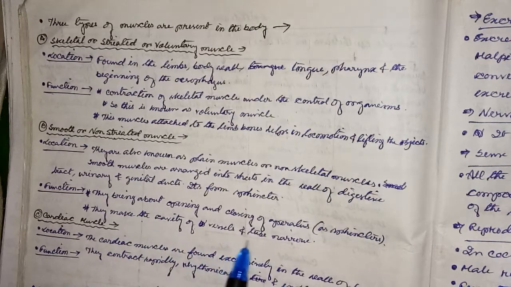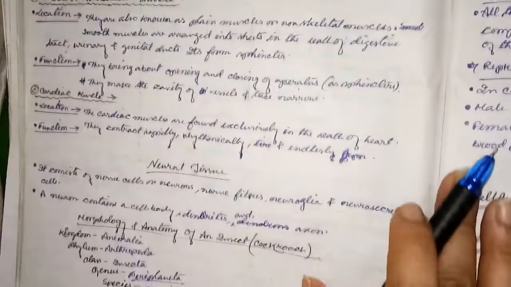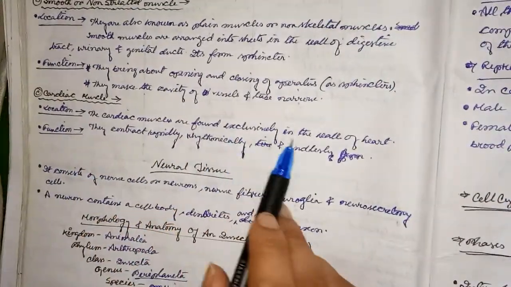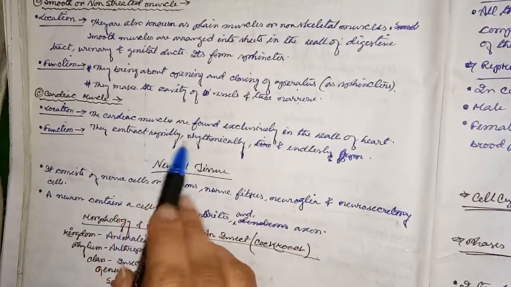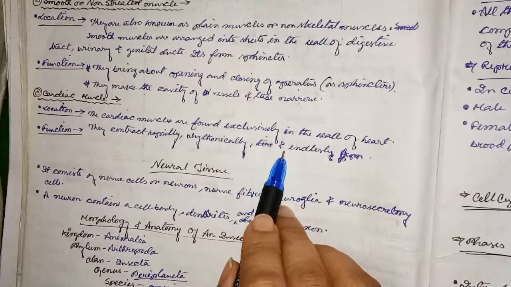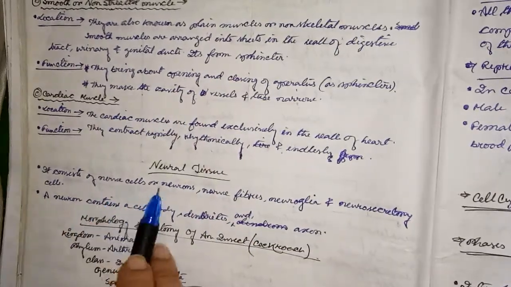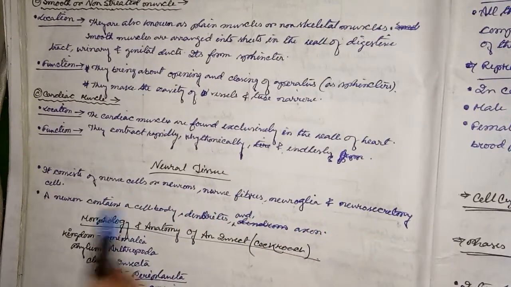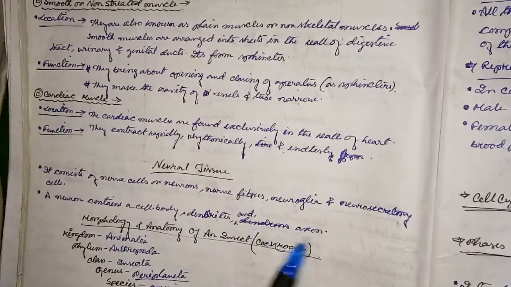of vessels and tubes narrow. Next, cardiac muscle. Location: cardiac muscles are found exclusively in the wall of the heart. Function: they contract rapidly, rhythmically, and endlessly. Next, neural tissue. It consists of neural cells or neurons, nerve fibers, neuroglia, and neurosecretory cells. A neuron contains a cell body, dendrites, and axon.